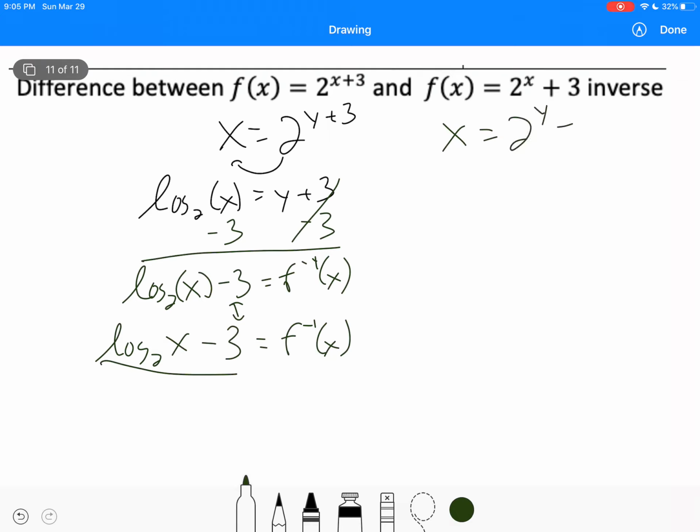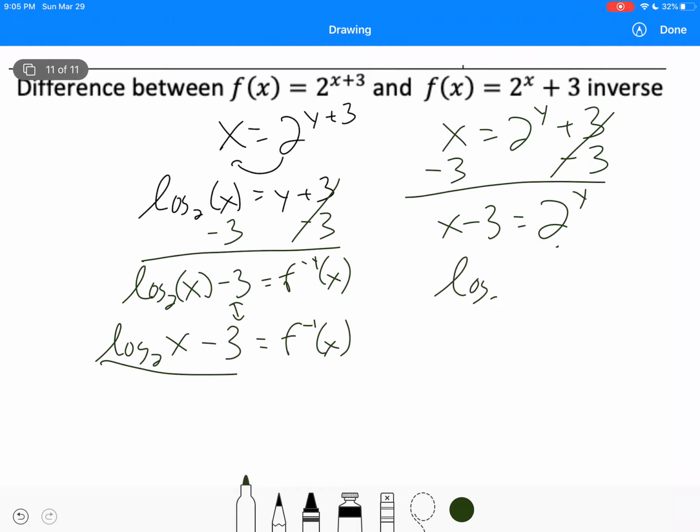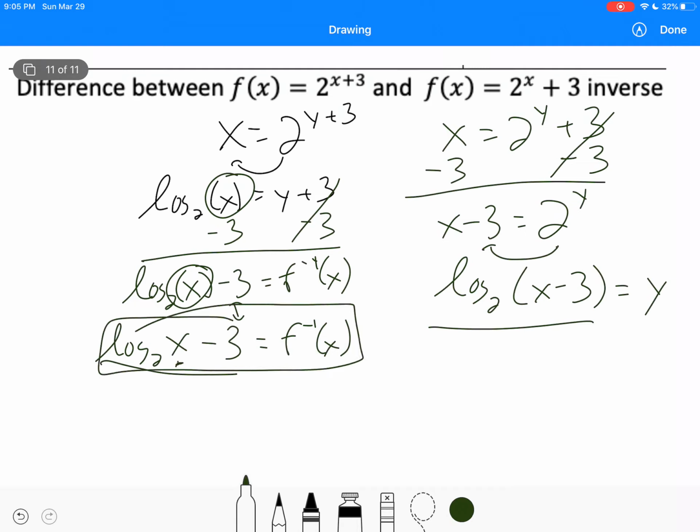So like, let's say on this one, you switch x and y, and you have to actually move the 3 first. And you get x minus 3 equals 2 to the power y. And then on this one, when you rewrite this in log form, you will get log with the base of 2 of (x minus 3). Now the whole thing is in parentheses, right? So in this case, you're not changing that. The whole thing is in log form. But on the left case, the log was only being applied to the x. And so without the parentheses, you might see the answer represented like this.